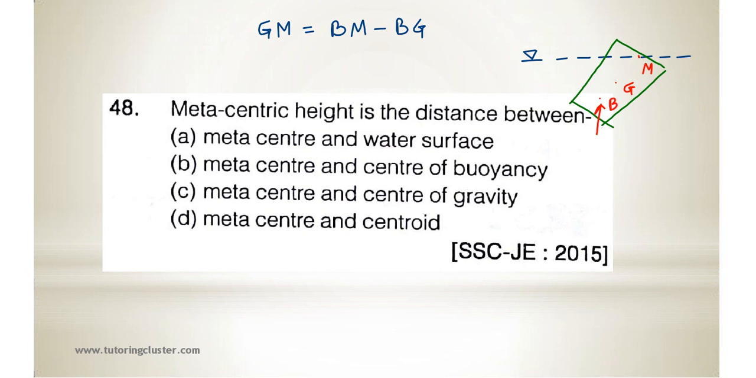So GM is equal to what? BM minus BG. You can draw a vertical line here. Okay, so these 3 points you should know. So GM is equal to BM minus BG. Basically this is for stable equilibrium. So what is the metacentric height? It is the distance between the metacenter and the center of gravity. Okay, next.